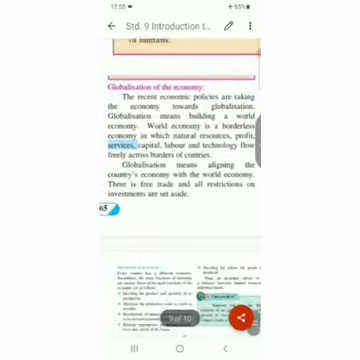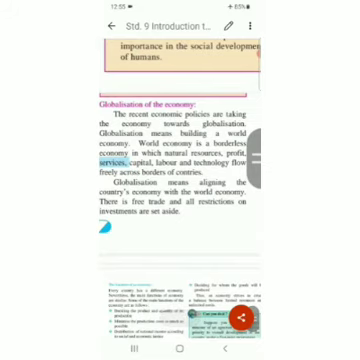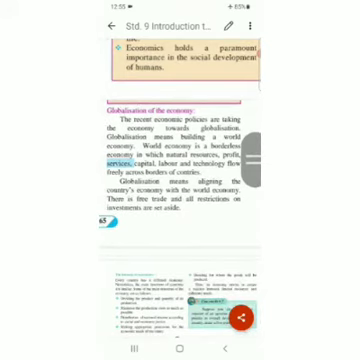There is free trade and all restrictions on investments are set aside. But it's a long way to go to apply this globalization of economy. Anyone in any corner of the world can go anywhere, can invest anywhere, can work anywhere. This is the supportive system of economy of the world. Okay, and that is globalization.